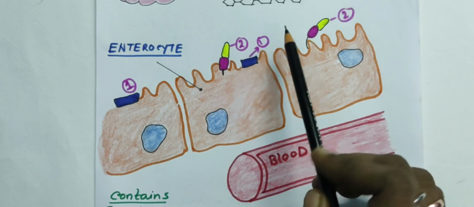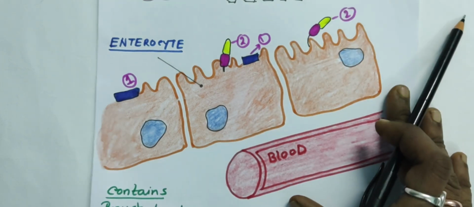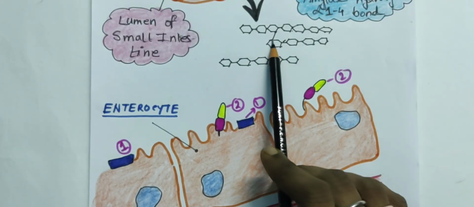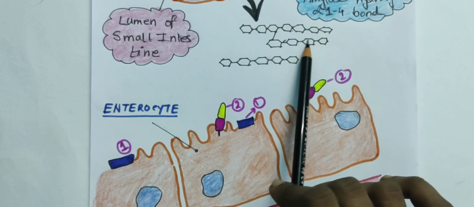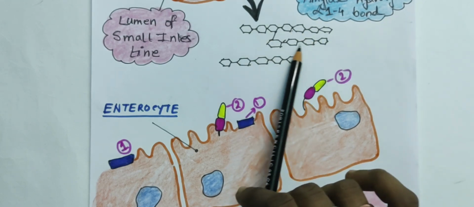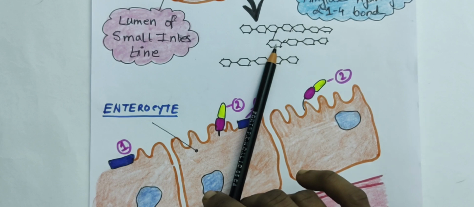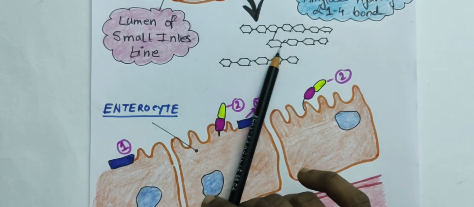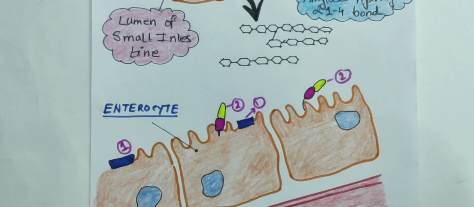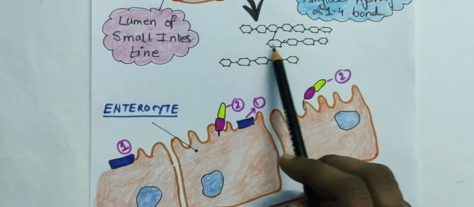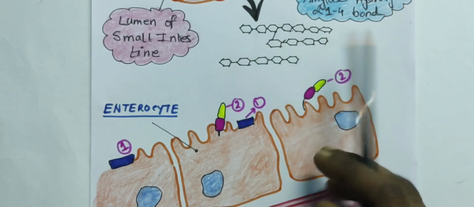So when this part of carbohydrate, the shorter chain of oligosaccharides, comes into the small intestine, there are other enzymes that break those oligosaccharides into a simpler form.